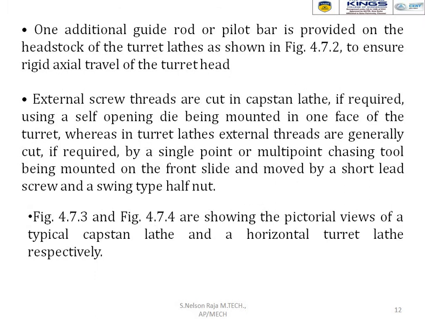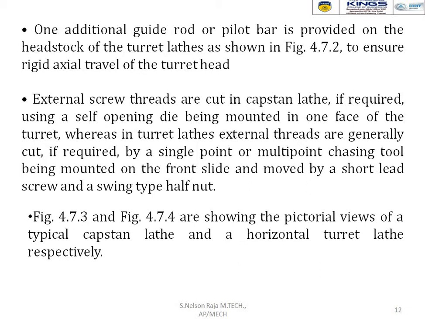One additional guide rod or pilot bar is provided on the headstock of a turret lathe as shown in the figure, so as to ensure the rigid axial travel of the turret bed. So the important difference between the capstan and turret lathe is having one guide rod to ensure the rigid axial travel of the turret head.